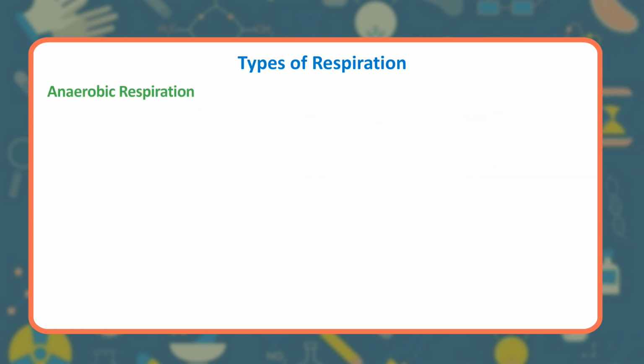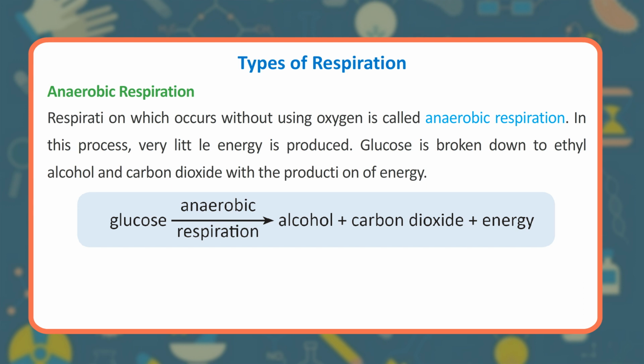Anaerobic respiration. Respiration which occurs without using oxygen is called anaerobic respiration. In this process, very little energy is produced. Glucose is broken down to ethyl alcohol and carbon dioxide with the production of energy. Glucose, by anaerobic respiration, gives alcohol plus carbon dioxide plus energy.